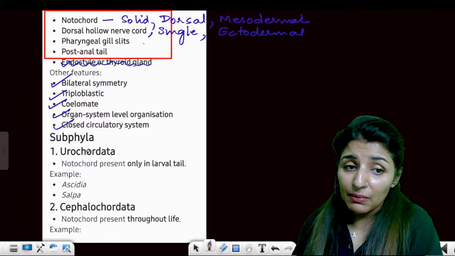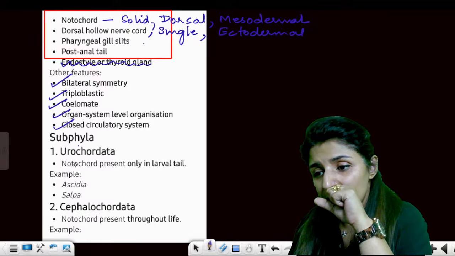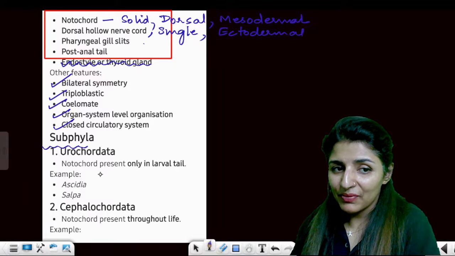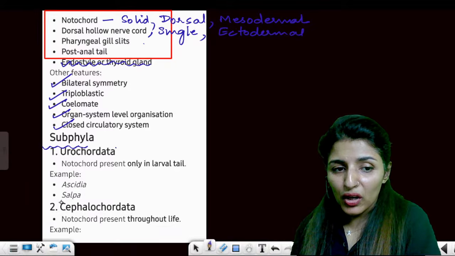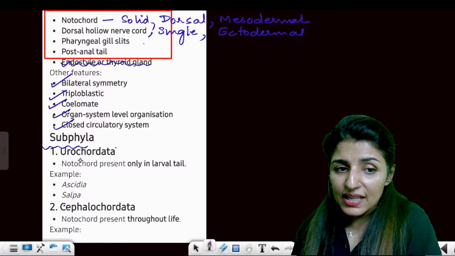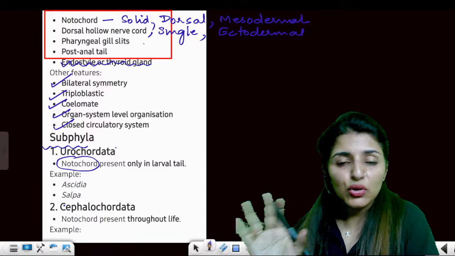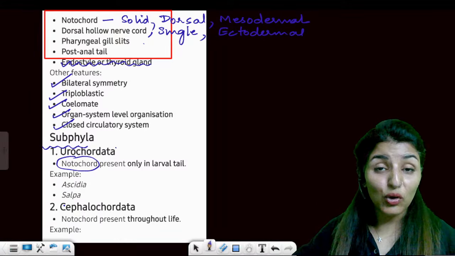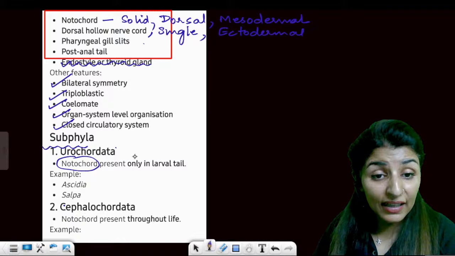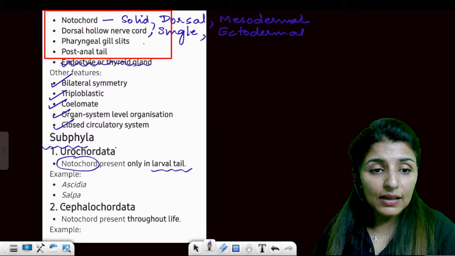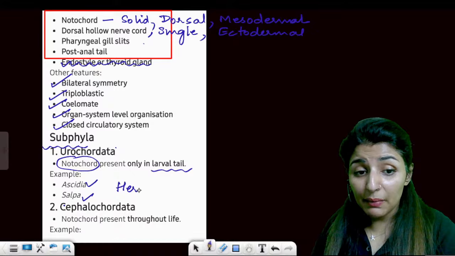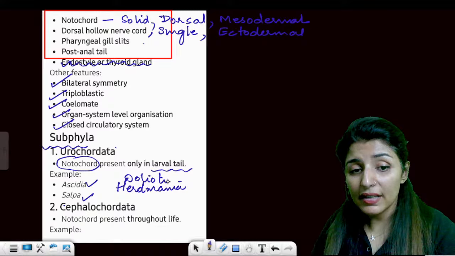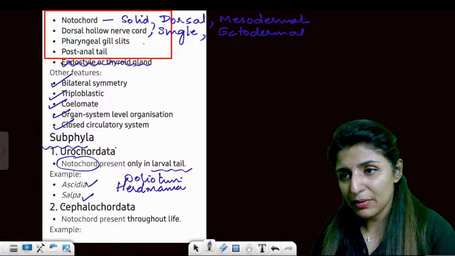Then it can be divided into subphyla. You must remember that the taxon of Urochordata is a subphylum. Chordates have been divided into urochordates, cephalochordates, and vertebrates. Urochordates have notochord. If an organism has notochord even once in its lifetime, even for a few minutes, it will be regarded as a chordate. But not just for a few minutes, it has notochord during the entire larval stage. Is this clear? Ascidia, Salpa, Herdmania, Doliolum. These are all examples of Urochordata.